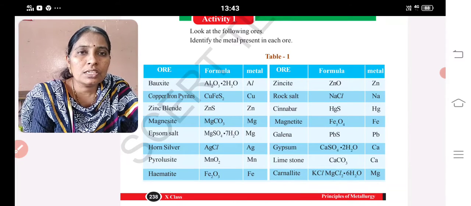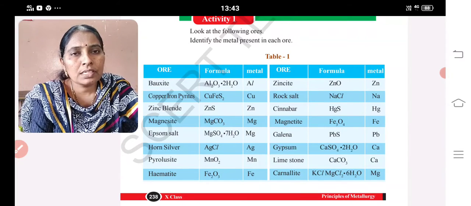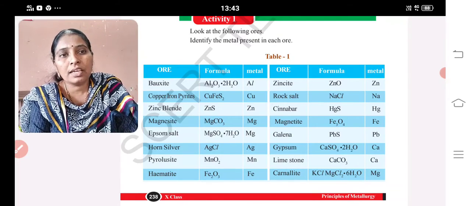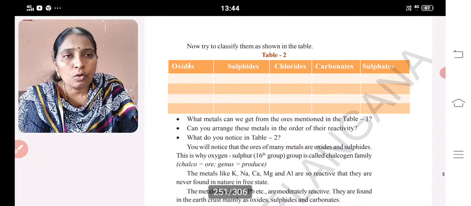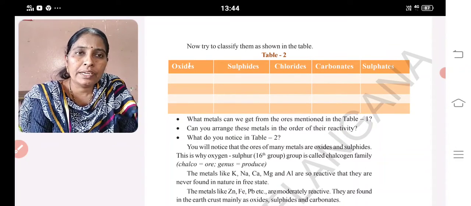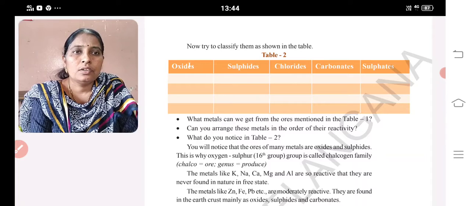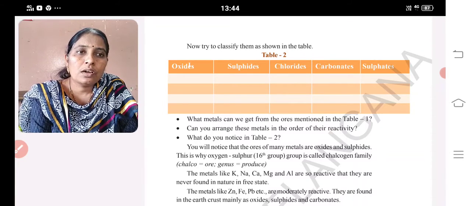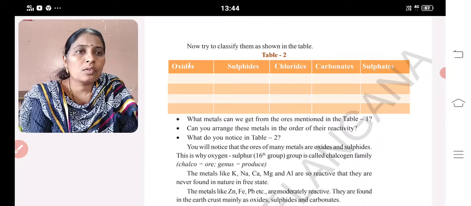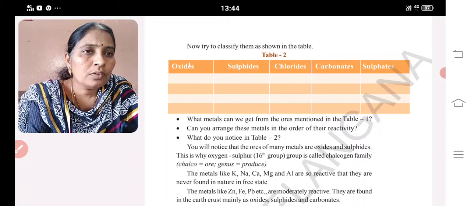So if we check the table, some ores are present in oxide form, some in sulfide form, and some in carbonate form also. Chlorides, sulfides, carbonates, and oxides. So from this, you will notice that many metal ores are oxides and sulfides. That is why oxygen and sulfur are called the chalcogen family.